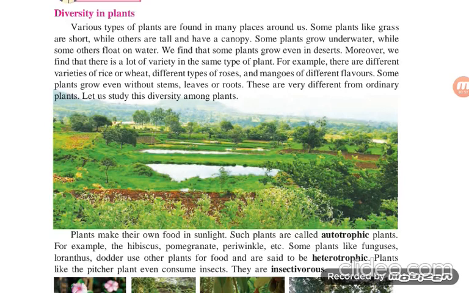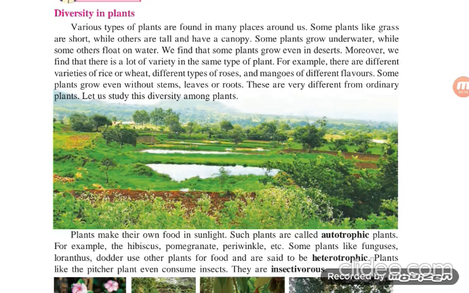Cactus and aloe vera grow in deserts. Moreover, we find that there is a lot of variety in the same type of plant. For example, there are different varieties of rice: basmati rice, vada rice, Indrayani rice. In wheat also there are Gujarat Shyur, Bansi Gehu, Lokwan. Different varieties of rice and wheat exist because of the geographical condition.